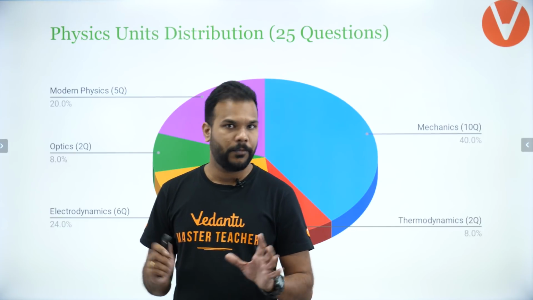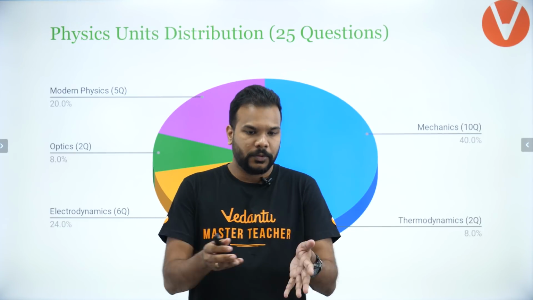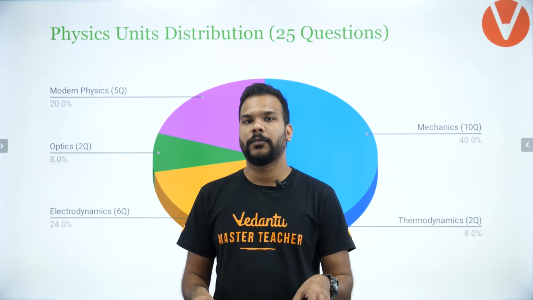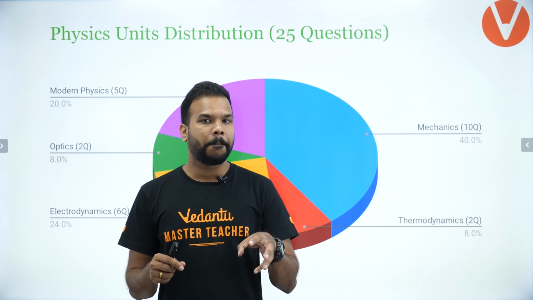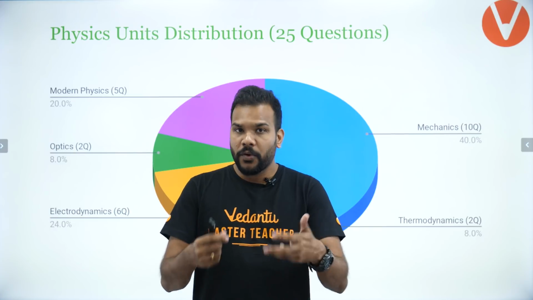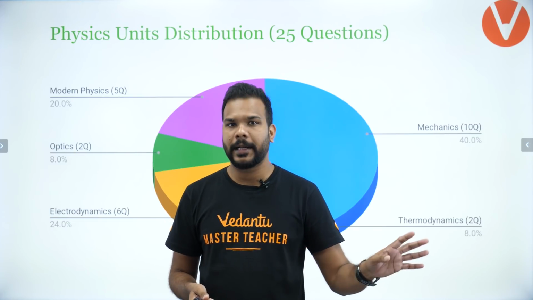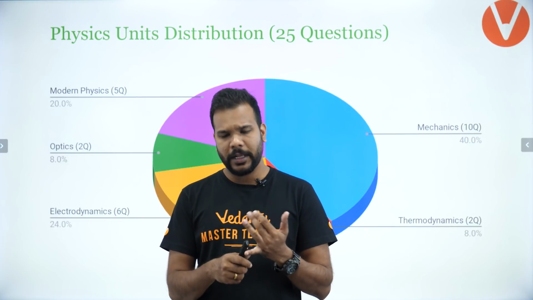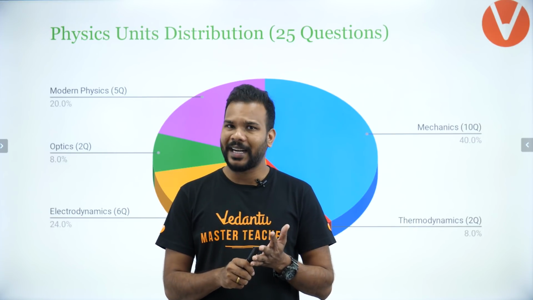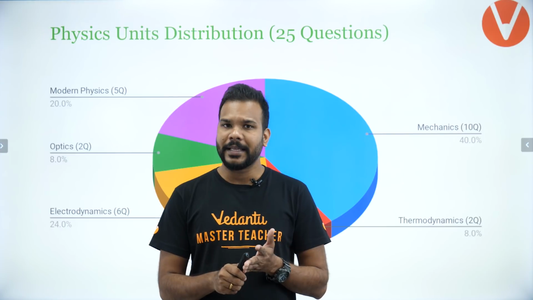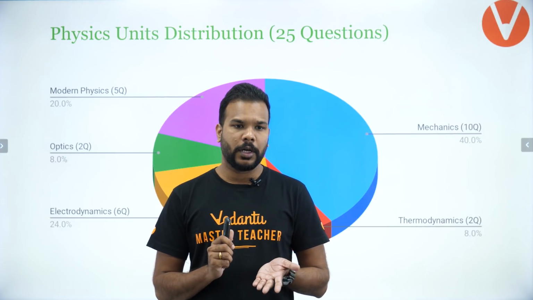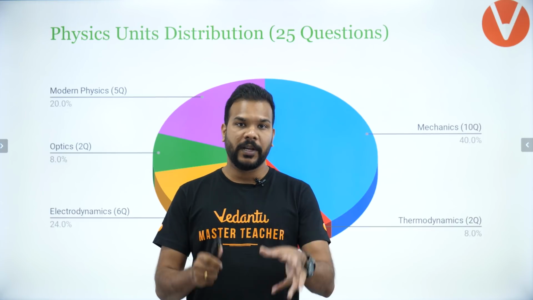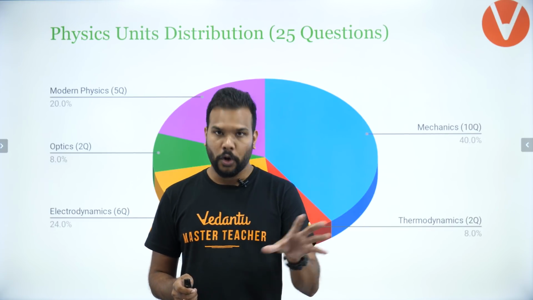Okay guys, so this is where the micro level of analysis tells you which topics were there, which of them were asked more frequently, which of the topics were totally neglected, like heat transfer we saw wasn't asked. Usually what we found: rotational motion, electrostatics and capacitance, MEEC, there was dual nature of matter and radiation. These are the kind of topics which were more favorite for JEE that day, on all the 3 days.